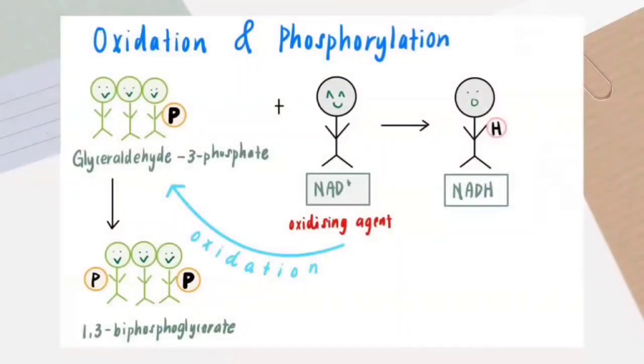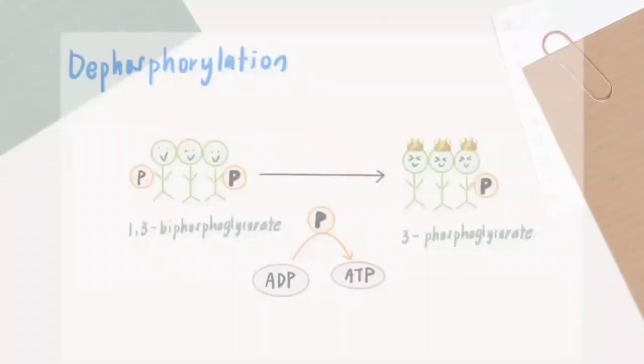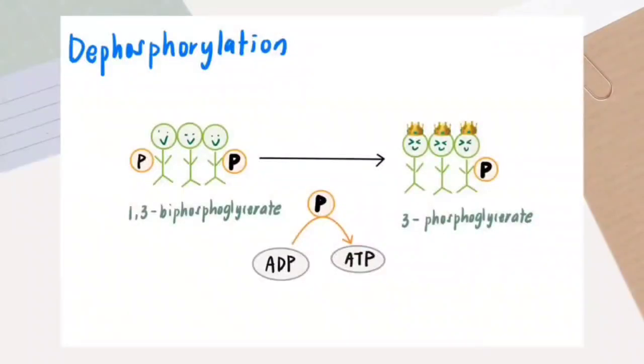We start with NAD+ undergoing reduction to form NADH. At the same time, it oxidizes G3P. G3P thinks that they are not strong enough, so they gain power again, which is the phosphorylation process. Once G3P gains a power, the group name changes to 1,3-bisphosphoglycerate. Now they have 2 powers. They use 1 power to increase popularity, so they undergo dephosphorylation and become 3-phosphoglycerate.